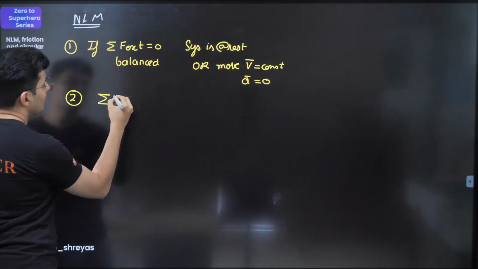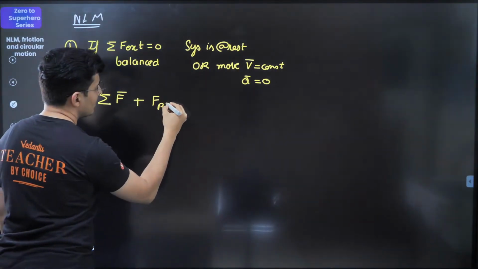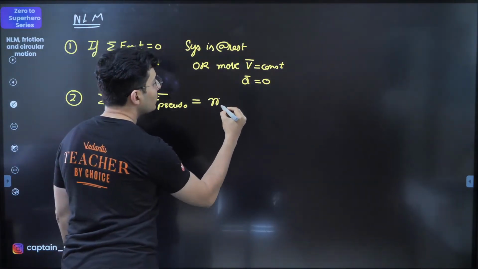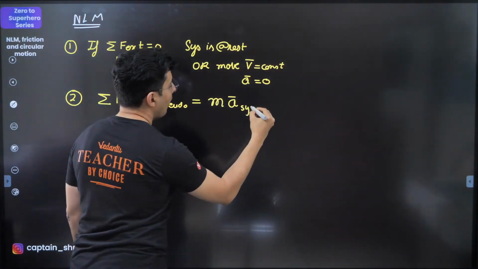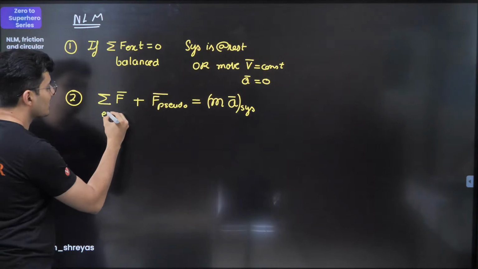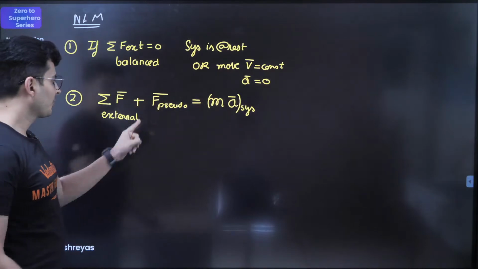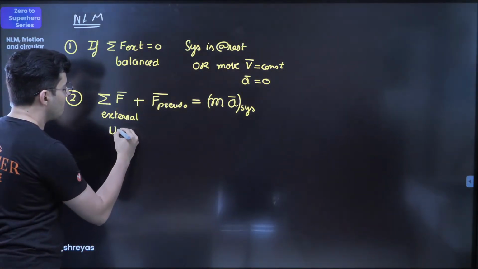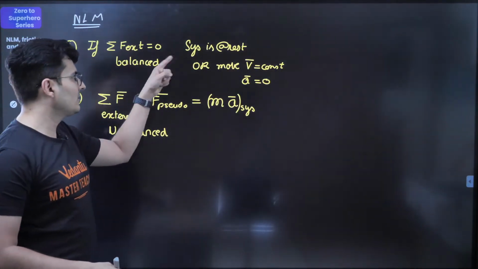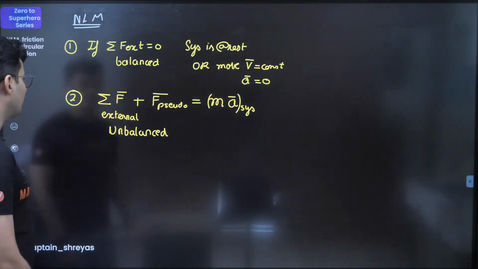The second law is net external force plus any other forces which we will study later, like pseudo forces, will be equal to the mass times acceleration of that system. This mass is of the system, acceleration is of the system. These forces are always external forces, never show the internal forces. So this is basically for your unbalanced force, because when the forces are balanced, the system either stays there or keeps moving with constant velocity.